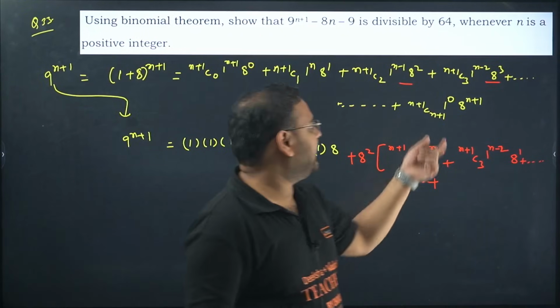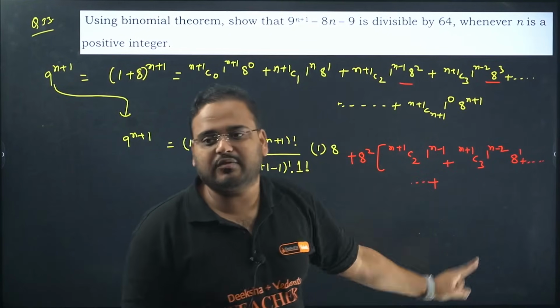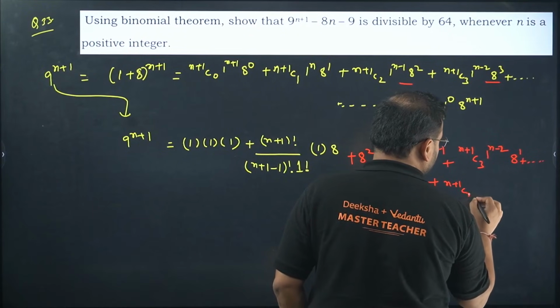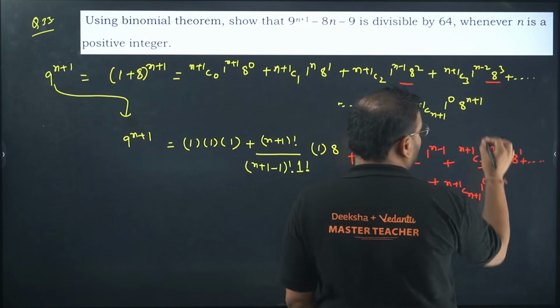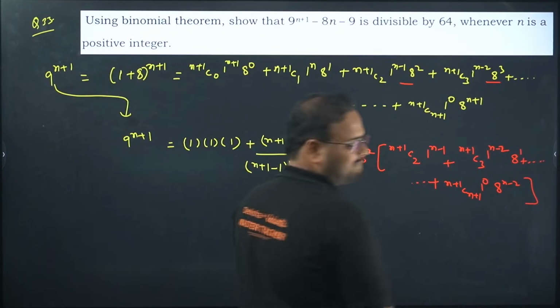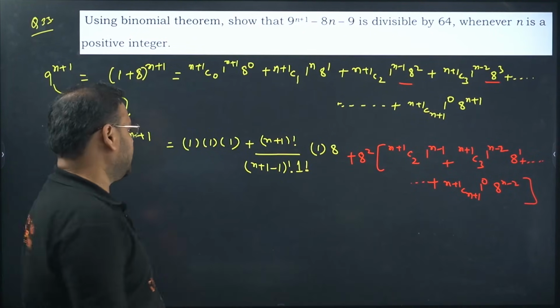Getting it right? I've taken 8 square common, so from 8 cube, one of the 8 will be left, no? The last term, can you write? N plus 1 c n plus 1, 1 power 0. You're taking 8 square common, so you'll have 8 power n minus 2. No problem so far? Good.